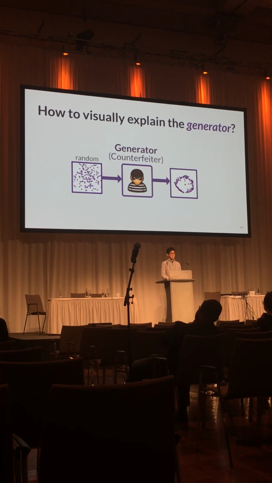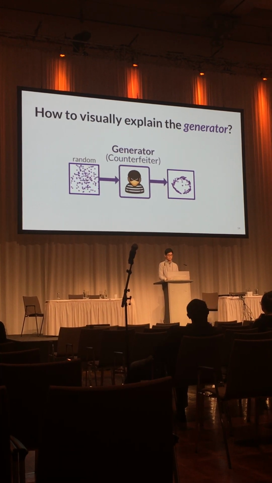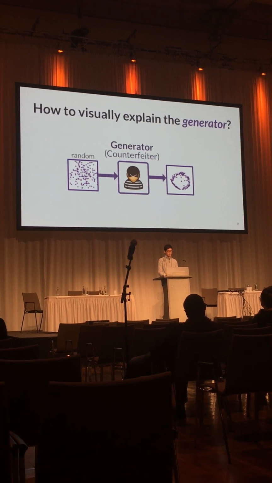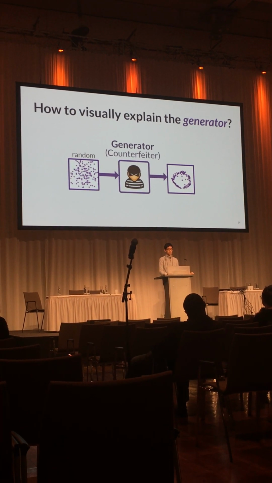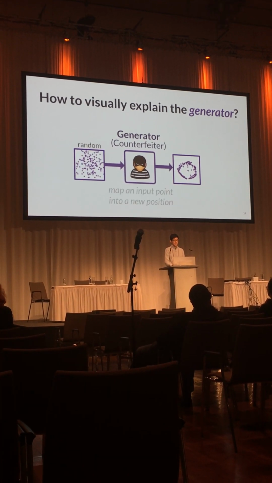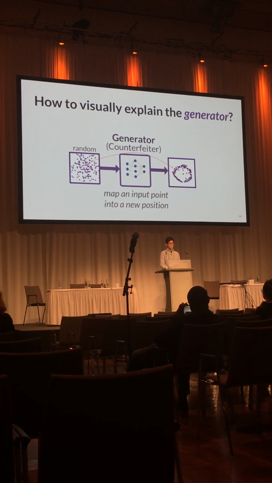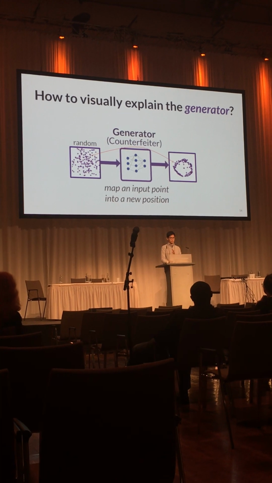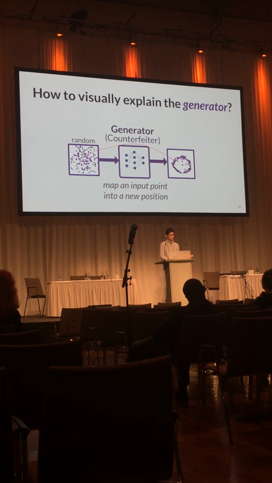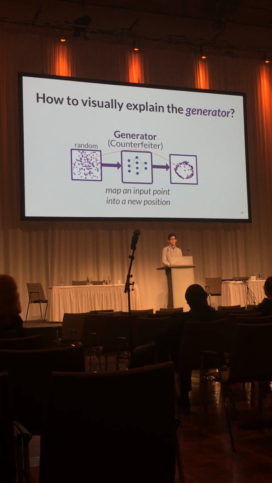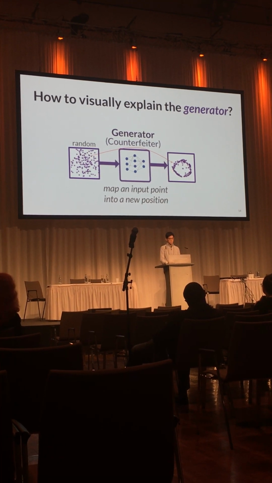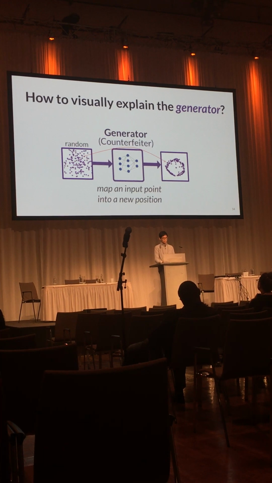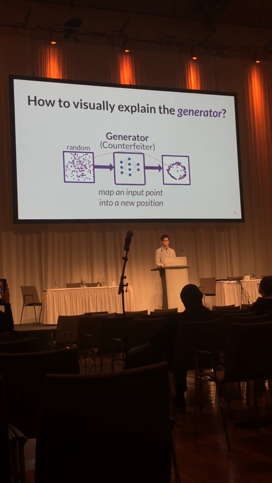Actually, the input is also a set of two-dimensional data points, but they are random data. And now what we can learn from this diagram is that the generator is a function that simply transforms each input data point on the left into a new position on the right side. So that means if we can effectively visualize this transformation, that visualization will explain the behavior of the generator to some extent.